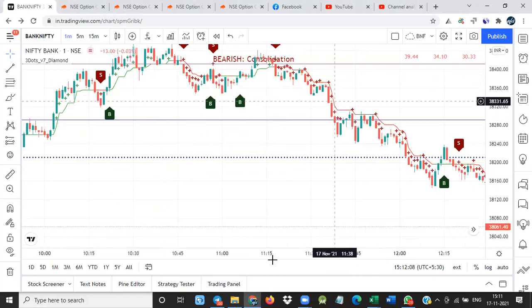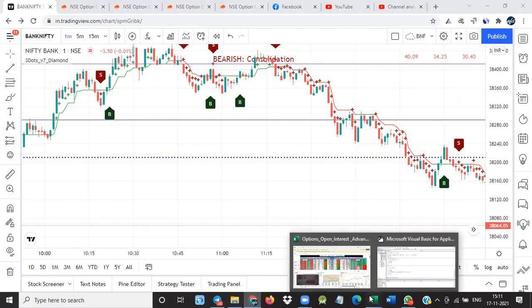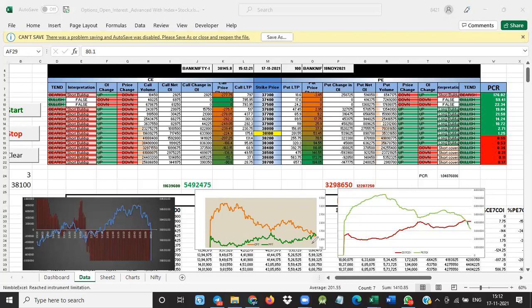See here, after 10:30 we look at the chart again. At this place the things are getting changed.